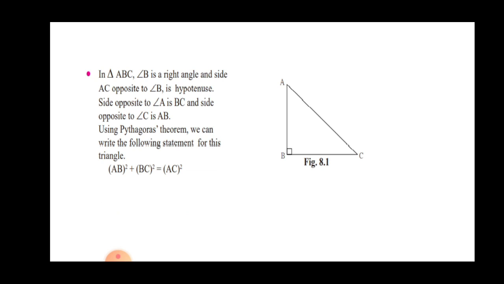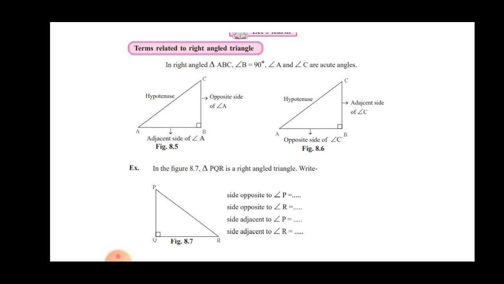In the third lesson, we learned about triangles, that is the similarity of triangles and the congruency of triangles. We learned that whenever triangles are similar, the sides are in proportion, and whenever triangles are congruent, they are exactly equal to each other. So here trigonometry is related with the right angle triangle. Just to recall, the side opposite to the 90 degree angle is known as the hypotenuse, which is the longest side of a right angle triangle.